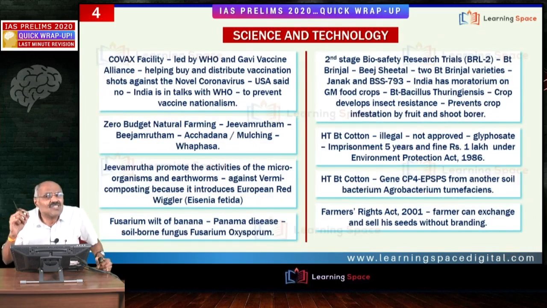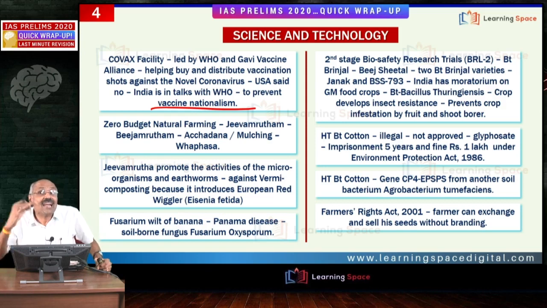Friends, vaccine nationalism. Let us look at some of the science and technology issues. Vaccine nationalism means countries are paying money initially to protect their citizens. They are promoting the vaccine manufacturing companies by paying advances, to protect their citizens. Several developed countries are in the process of vaccine nationalism.